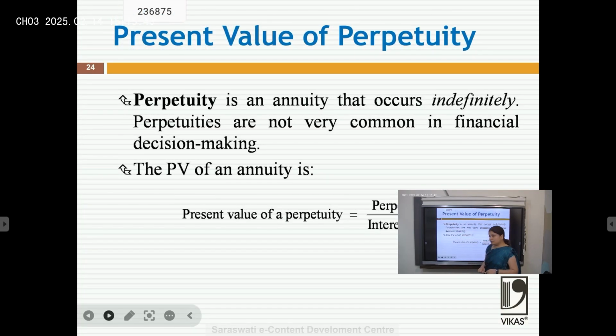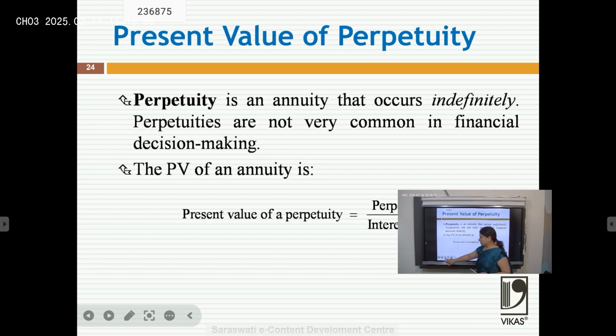Sometimes we consider a perpetuity also. Present value of perpetuity is the value of an annuity that occurs indefinitely. Perpetuities are not very common in financial decision making, but sometimes, like in the case of pension, we want to know the value of the pension. So here we take a simple formula: present value of a perpetuity is equal to the perpetuity divided